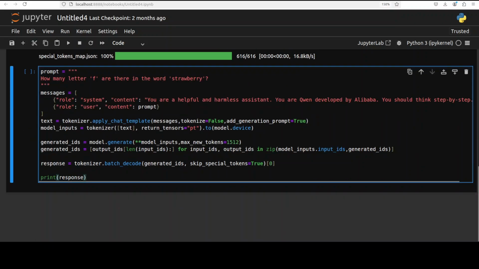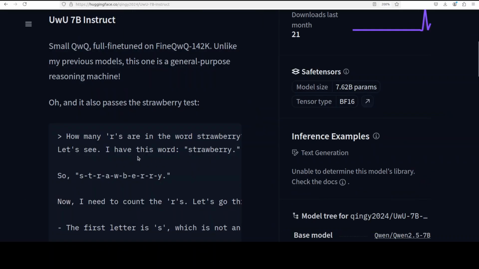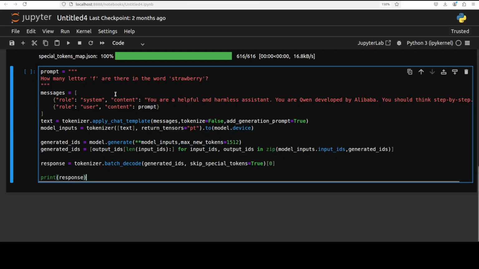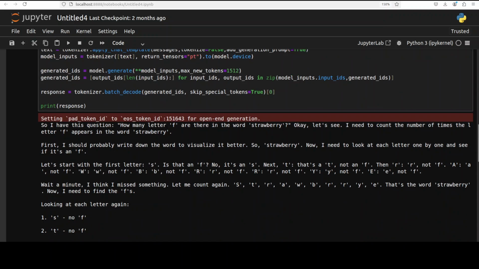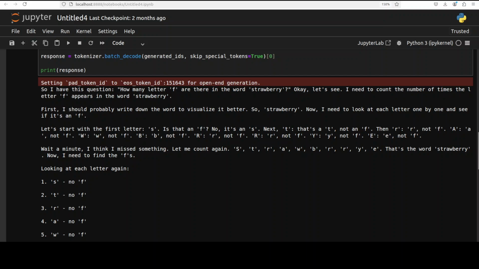The interesting bit is, if you go to the model card, you will see that they have very proudly announced that it can also pass the strawberry test. So I have done a variation on that strawberry test: instead of the letter R, I am asking it how many letter F are there in the word strawberry. And there you go. Look at the thinking of this model. It says, I have this question, how many letter F are there in the word strawberry? It is first trying to think about the question, and then it says, okay, I need to count the number of times the letter F appears in the word strawberry. Then it goes step by step, saying that I should probably write down the word to visualize it better.